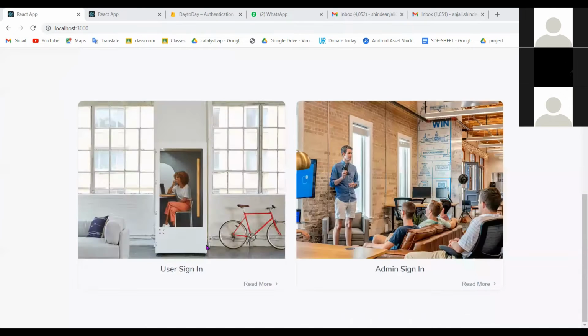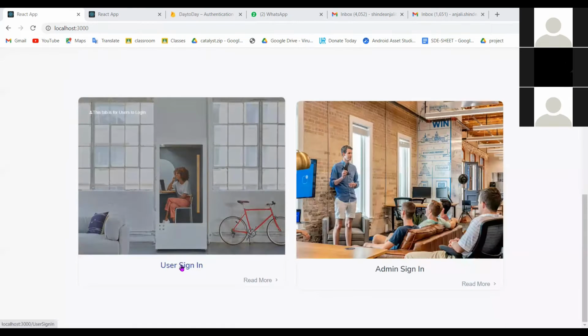Okay, so as we know, we created a day-to-day self-care assistant. So these are two dashboards, that is the user sign-in and the admin sign-in.